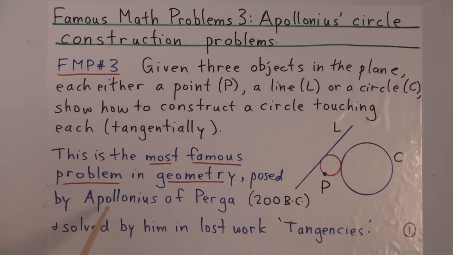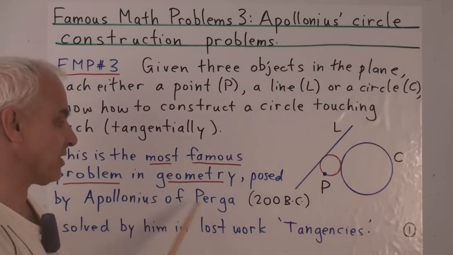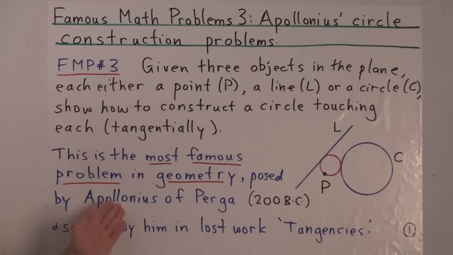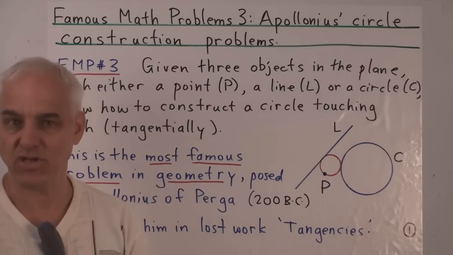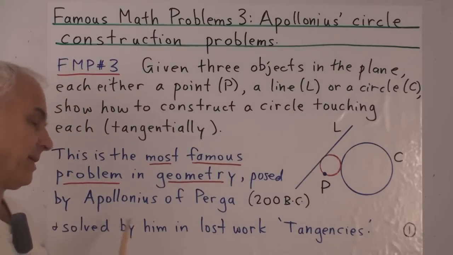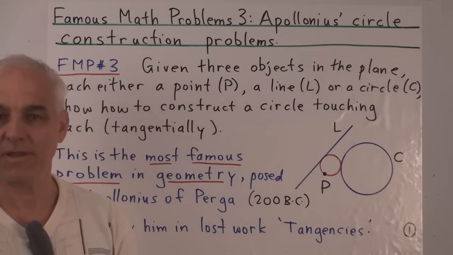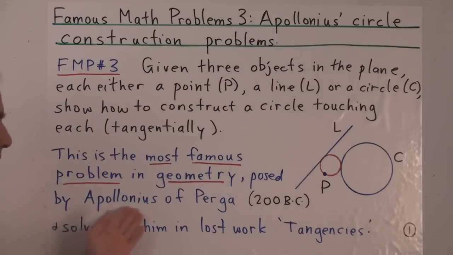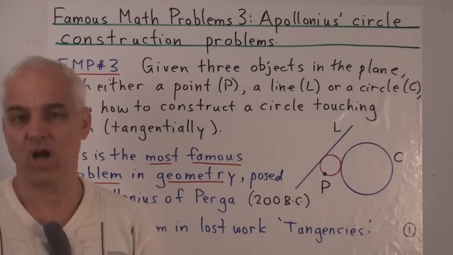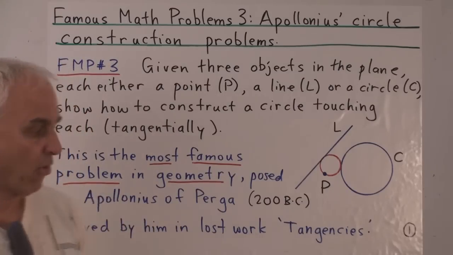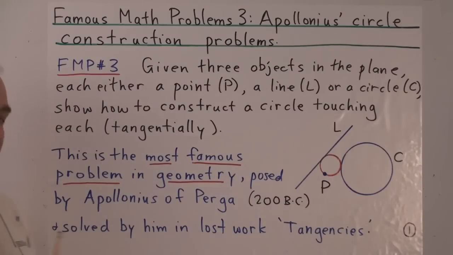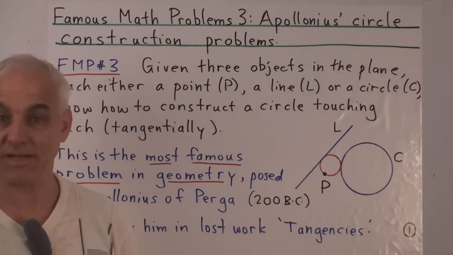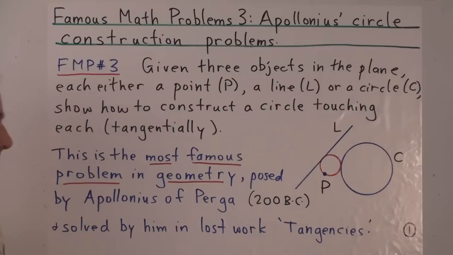And it was posed by the famous Greek mathematician Apollonius of Perga around 200 years before Christ. Now, Apollonius was one of the greatest mathematicians of the ancient era, and probably following Euclid and Archimedes, he was probably the next most important of the Greek mathematicians. He was almost surely the most famous and important geometer of all time. He wrote an extensive treatise on conic sections, parabolas, ellipses, hyperbolas, in fact gave them their current names.